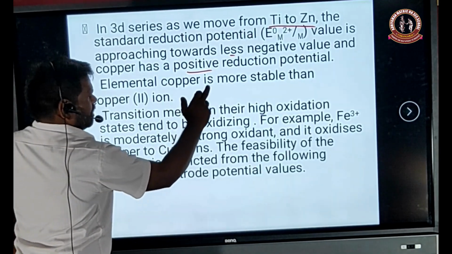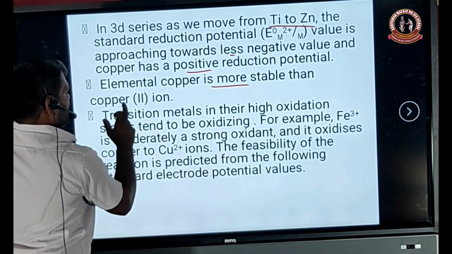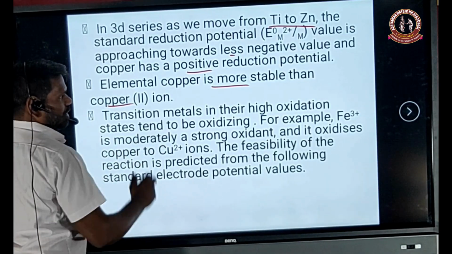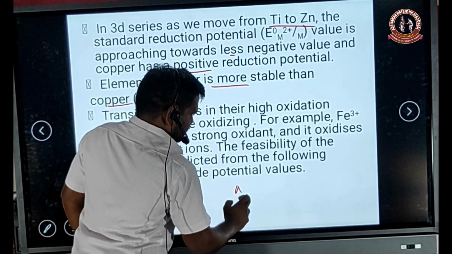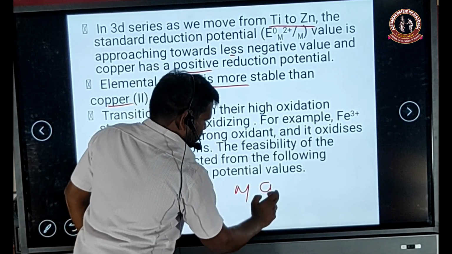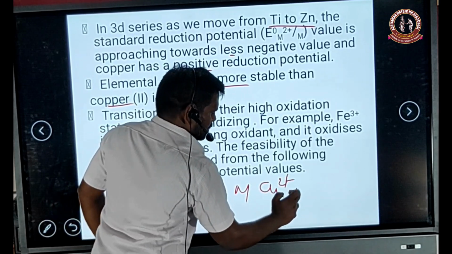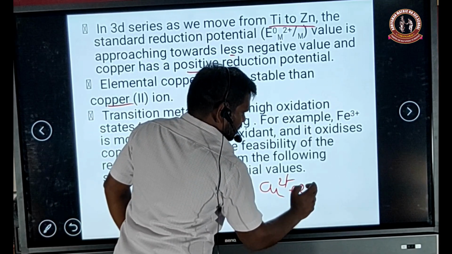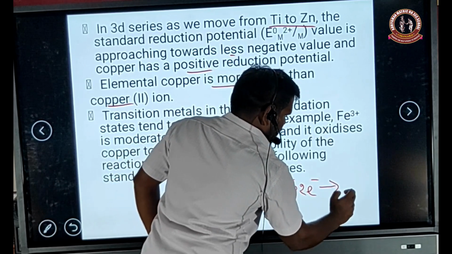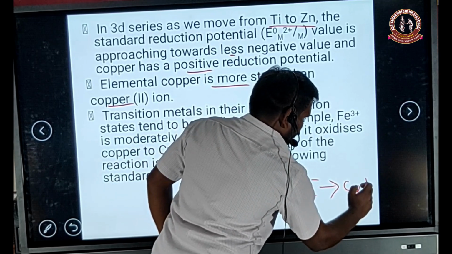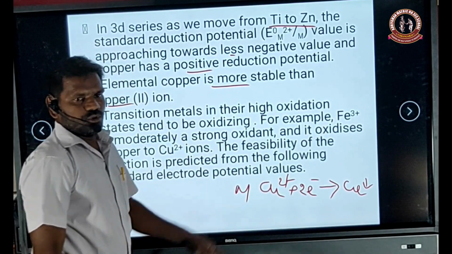Elemental copper is more stable than the copper 2+ ion. Elemental copper means the copper 2+ ion gains 2 electrons, we get copper metal, that is more stable.